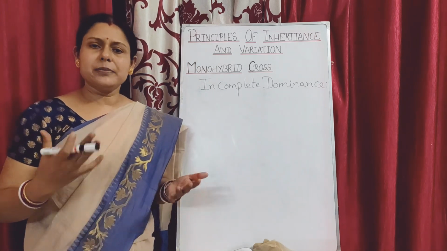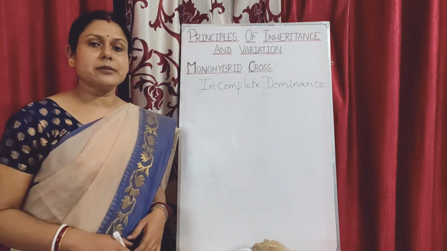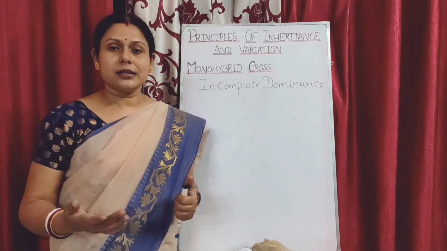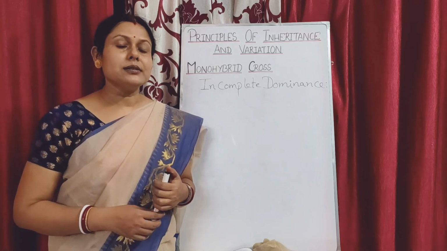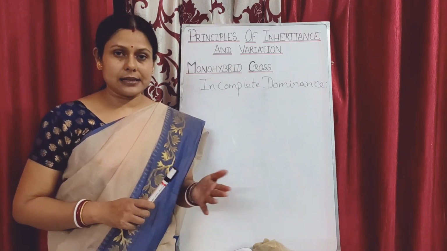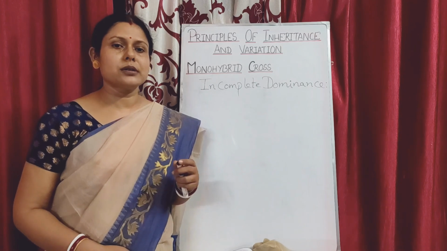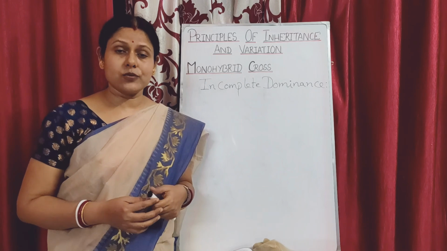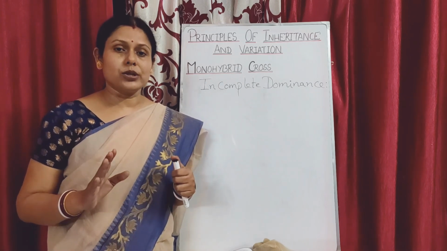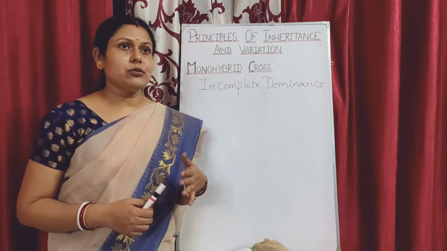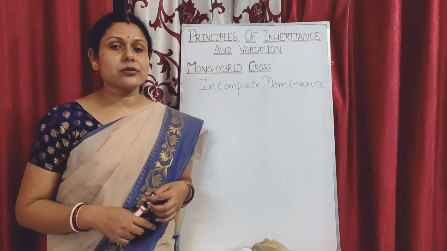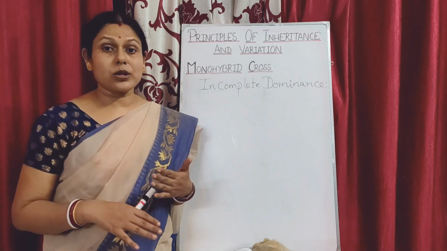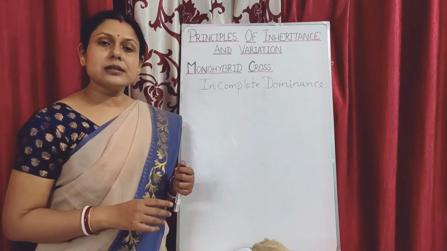When Mendel performed his experiment on his experimental material, that is the pea plant, his result was successful and he published it in his journal. But when other geneticists tried to work upon it to confirm whether the law of dominance or law of segregation which he has given is true with respect to all other organisms or all other plant materials or individuals, they found some dissimilarity with respect to what Mendel had postulated. Now what was this dissimilarity?